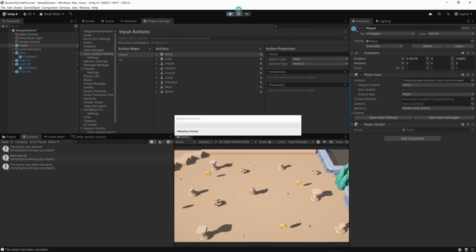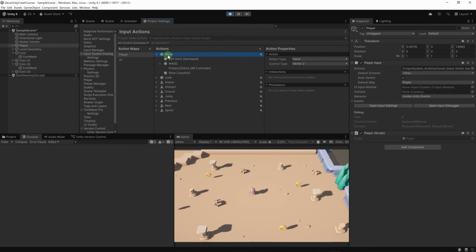Now let's run the game. I'm going to wait for it to load. I just want to see, yes, the move action is bound to WASD.